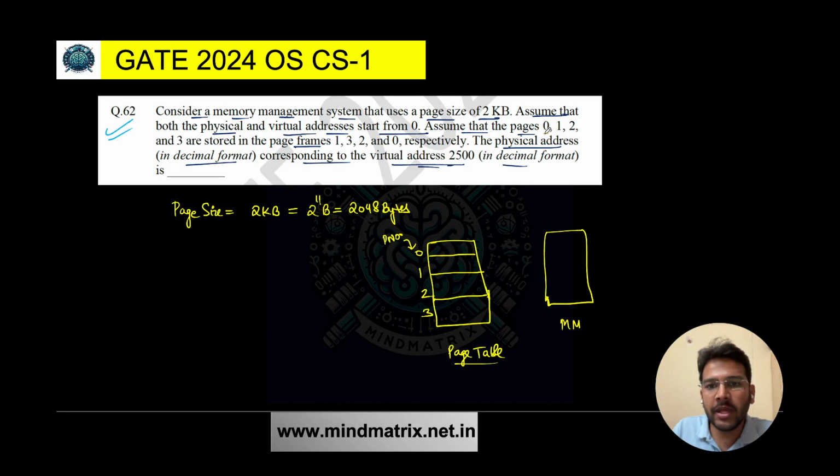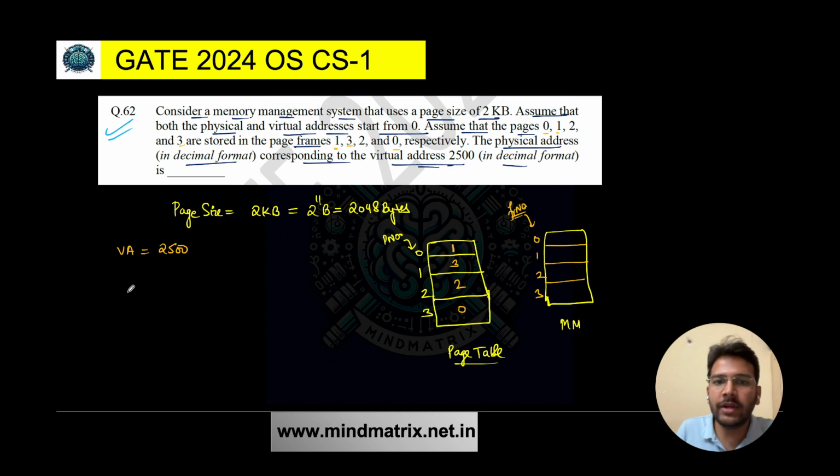So let's fill that also. As mentioned, page 0 is stored in frame 1. Page 1 is stored in frame 3. Then page 2 is stored in frame 2, and page 3 is stored in frame 0. So this is the page table that we have. In the main memory we have the 0th frame, first frame, second frame and third frame. So frame numbers are present here. Clear? Now what is given to us? The virtual address is given to us, that is 2500, and we need to find its corresponding physical address.